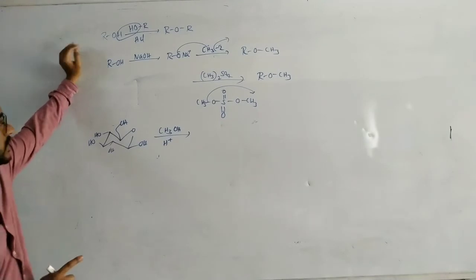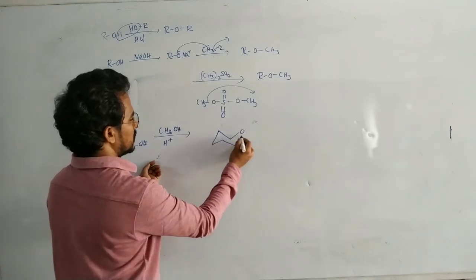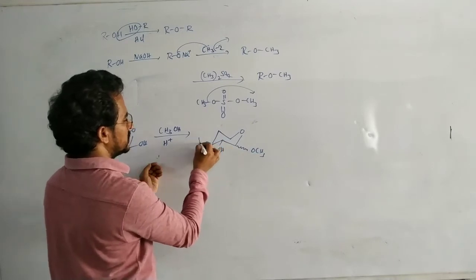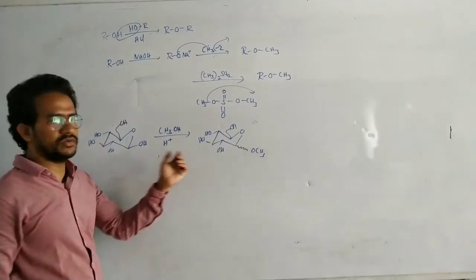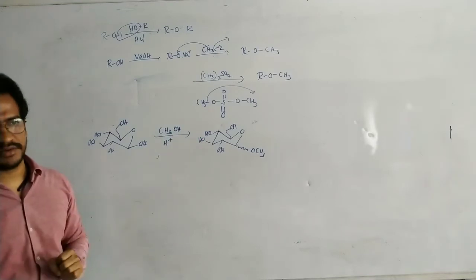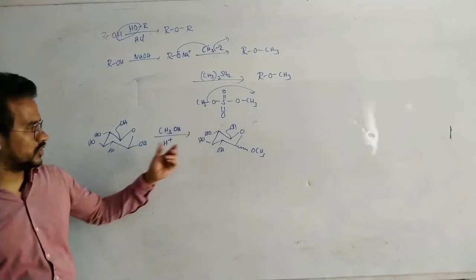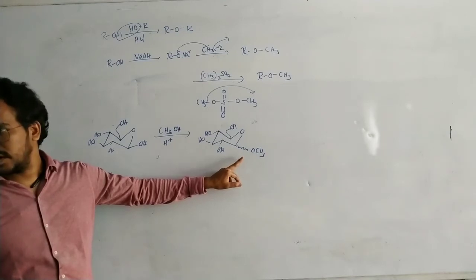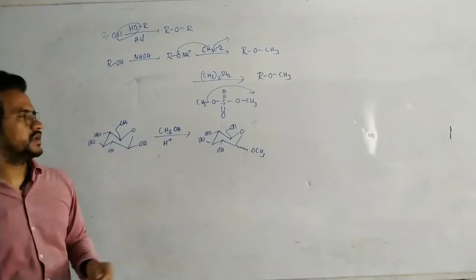In the presence of acid medium here, this OH is converted to OCH3. Okay, this OH, here OH, here OH. This OH only is converted to an alkoxy group. That generates the carbocation, the most stable carbocation. It is a specific method to convert this OH group into OCH3. It means either alpha or beta. This way of representation indicates alpha or beta. That means here axial position or equatorial position.